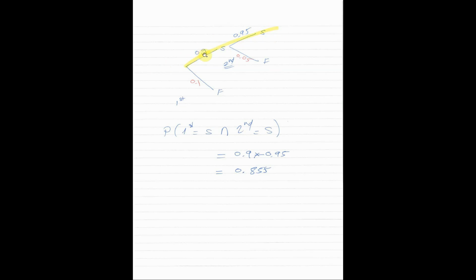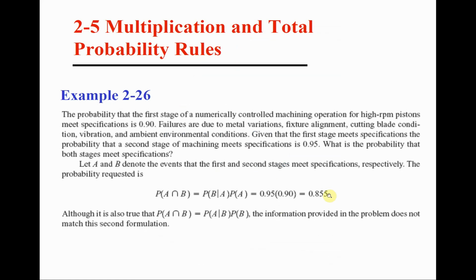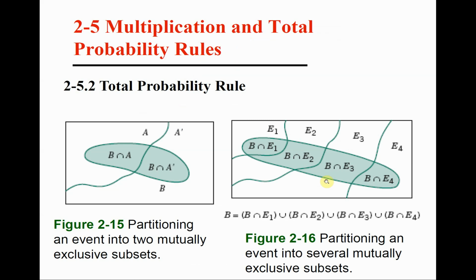If we multiply these numbers, it gives us the intersection, which is what we want. However, once we draw a tree and get familiar with this, we can just multiply the branches. 0.9 times 0.95 gives us the same answer, 0.855, as we have seen in our solution.